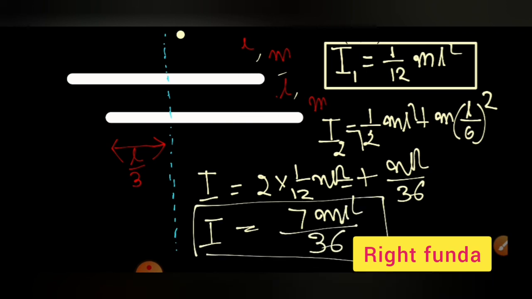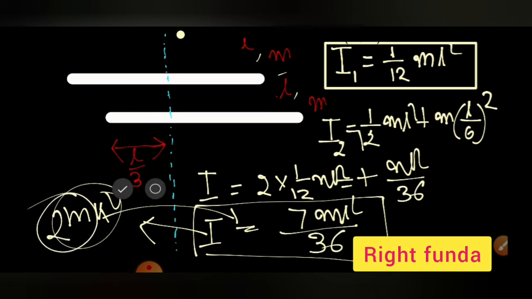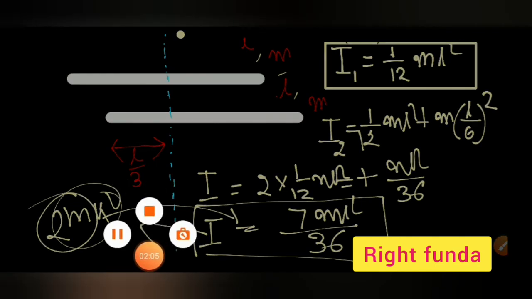But the question is not asking about the moment of inertia of the system. It is asking about the radius of gyration. So in place of I, what do we write? People write m k square, right? And with that m k square, you will get the wrong result. For the system we are calculating, the mass of the system is not m. It is equal to 2m into k square. So we'll go to the next page.